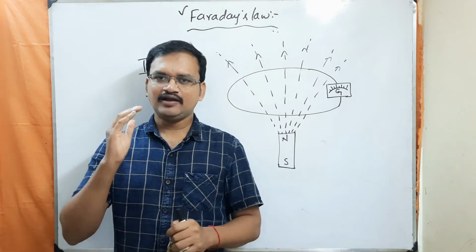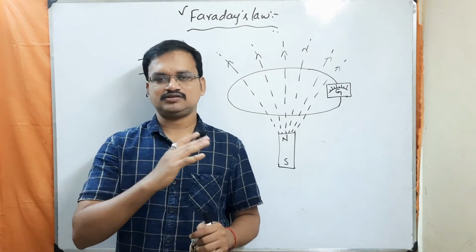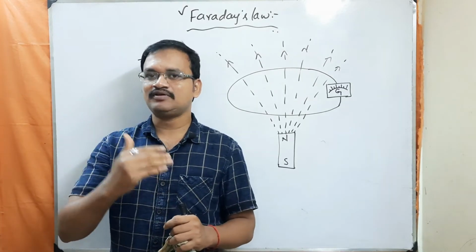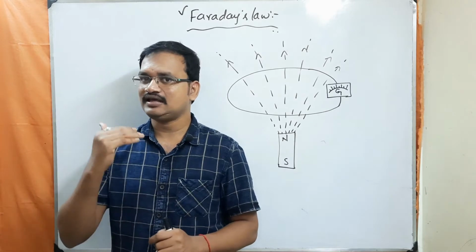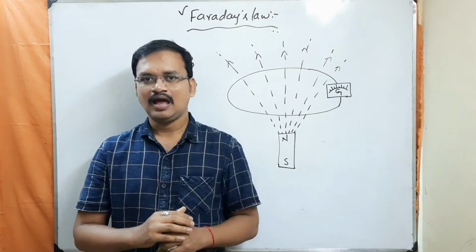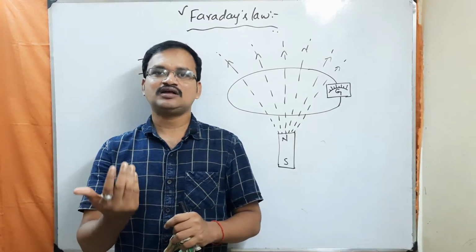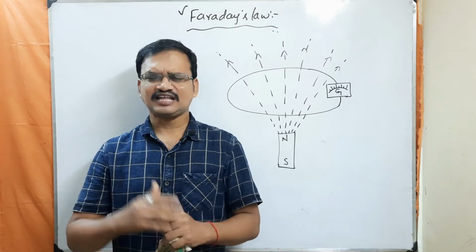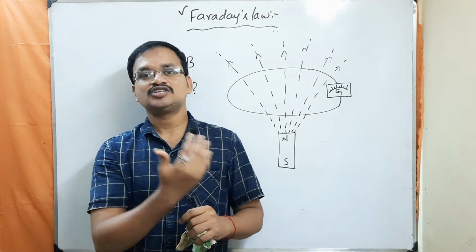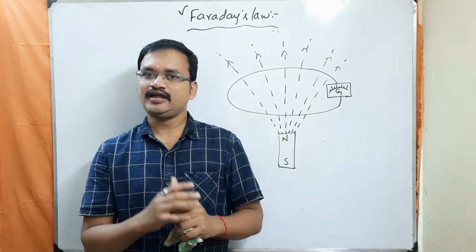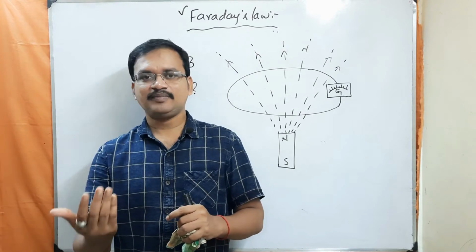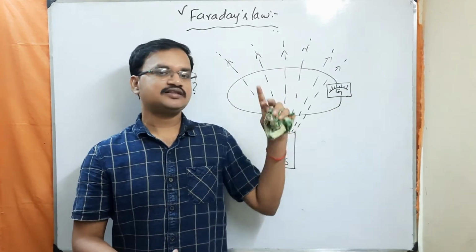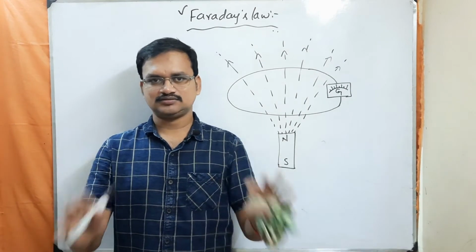So that means whenever there is a change in magnetic flux, an EMF is induced around the loop, and this EMF is driving the charge carriers within the conducting material. That means this EMF is producing the induced current, and thus we are seeing the deflection in the galvanometer. Understood?